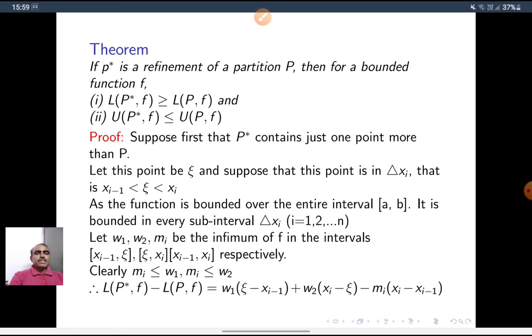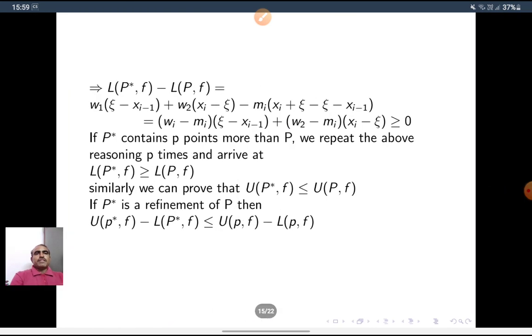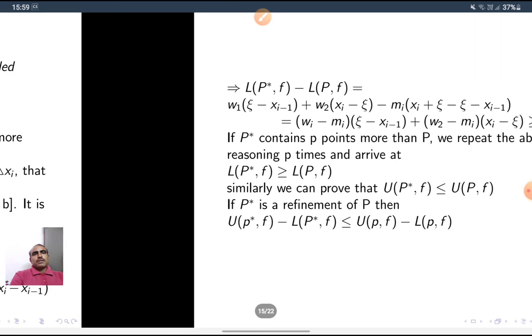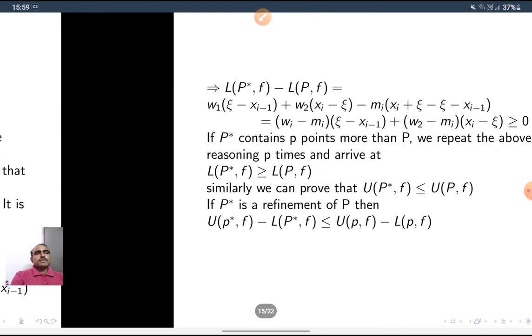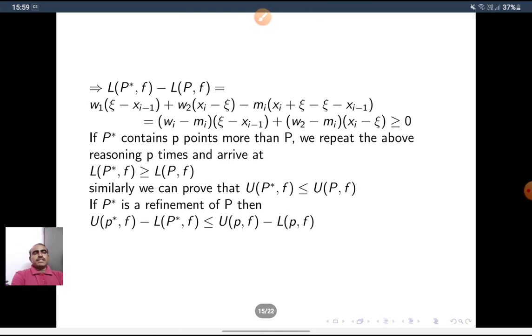Then L(P star, f) minus L(P, f) is equal to w1 (x star minus x_{i-1}) plus w2 (x_i minus x star) minus m_i (x_i minus x_{i-1}). We write this as (w1 minus m_i)(x star minus x_{i-1}) plus (w2 minus m_i)(x_i minus x star), which is greater than or equal to 0, since w1 minus m_i and w2 minus m_i are both positive.